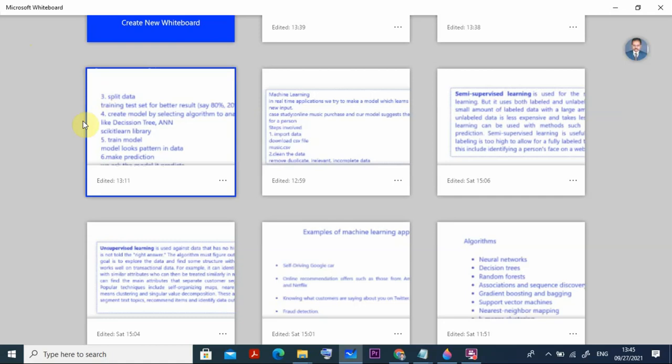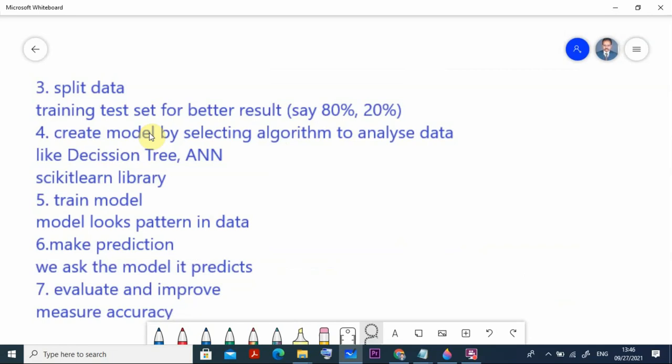The third step is the splitting of the data. The splitting is used for giving better results. We use 80% of the data for the training set and the remaining 20% for the testing set, right? Suppose there are a thousand data items, so 800 will be used for the training set and 200, that is 20%, for testing. This is only for getting better results, so we go for splitting the data into training and testing.